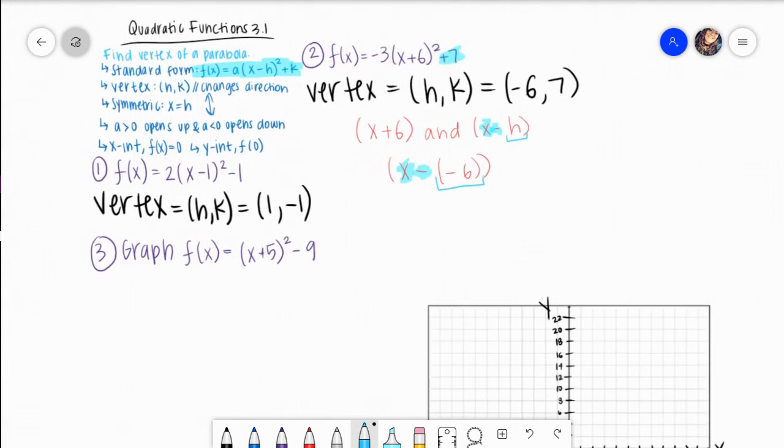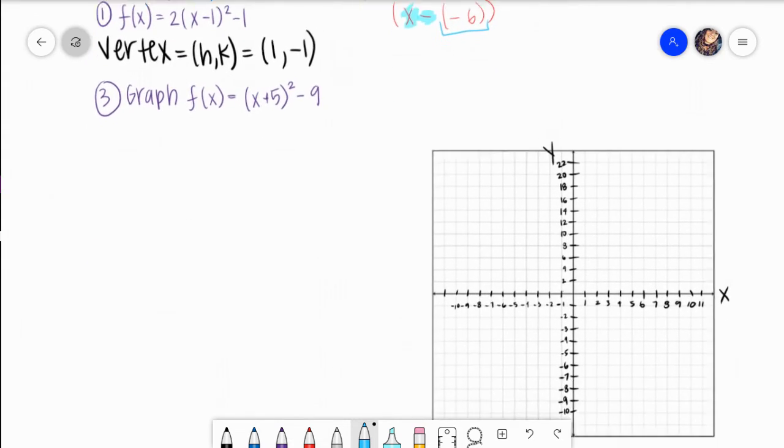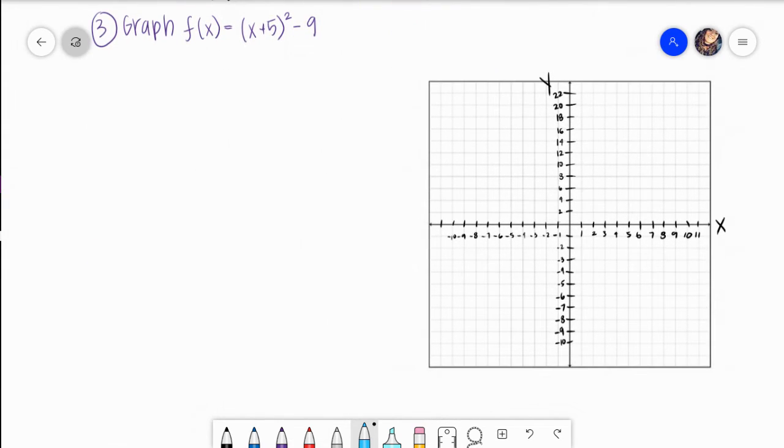And let me go here. If it tells us to graph this function, there are a few different things that we're going to have to point out first in order to graph it. The good thing is that it is in standard form. Now let's start going through and identifying some stuff. So my a is 1. So that means that it is greater than 0, which means it's opening upwards.